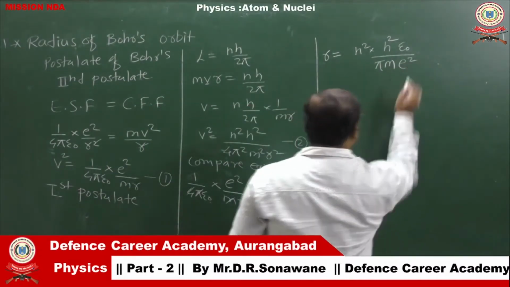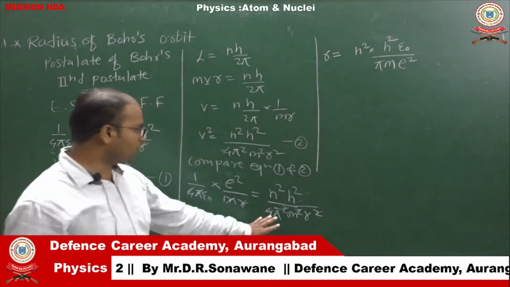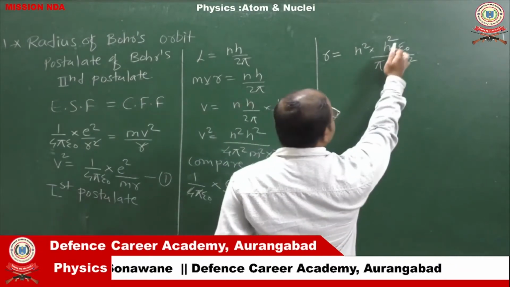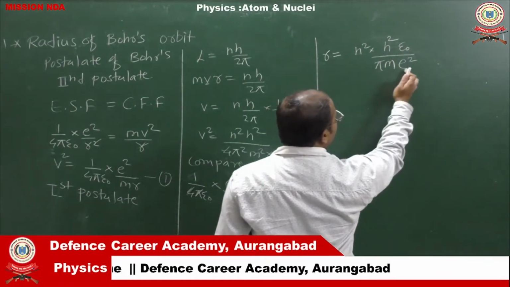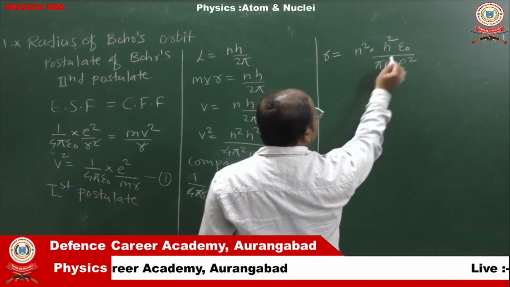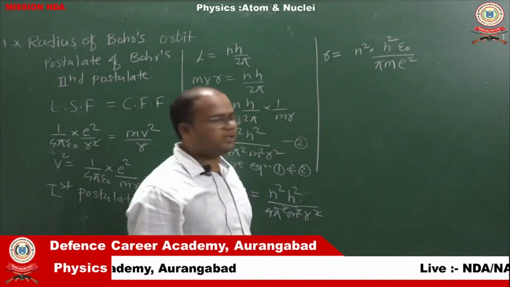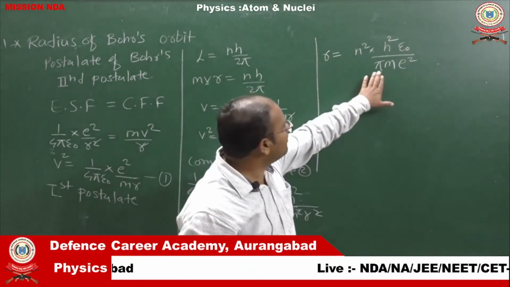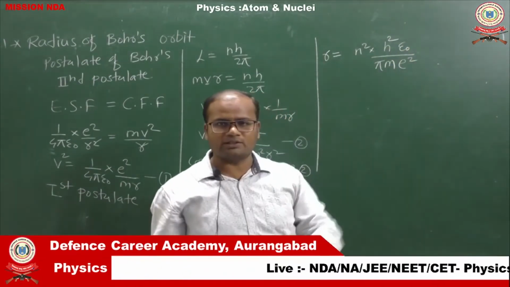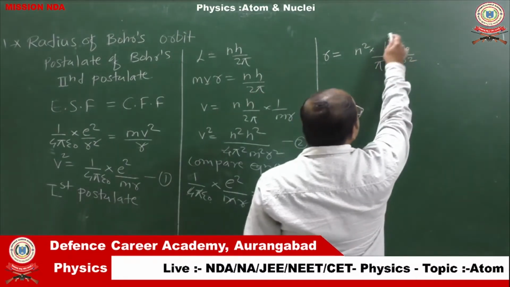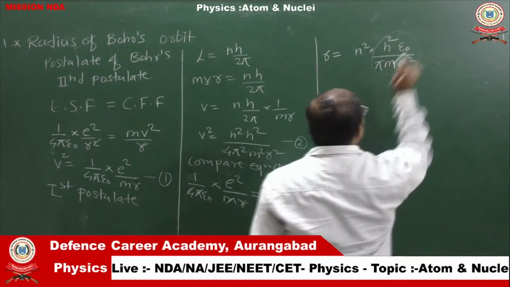The other terms cancel out. So the formula becomes n square h square upon epsilon naught pi m e to the power 2. Here h is a constant, Planck's constant, epsilon naught is also a constant, the permittivity of free space, pi is a constant, the mass of the electron is also constant, and the charge of the electron is also constant. All these terms are constants.